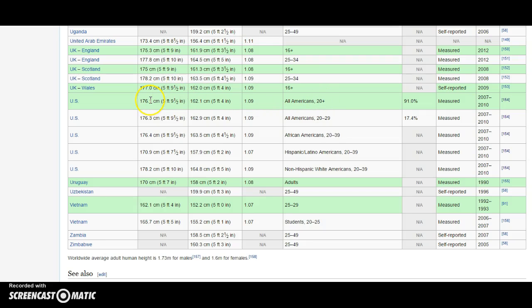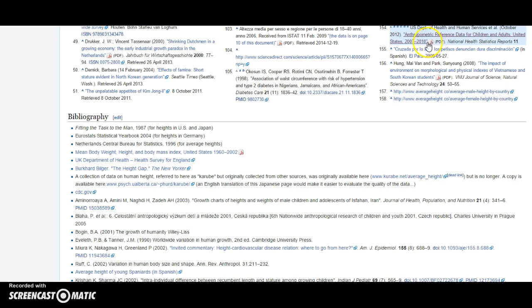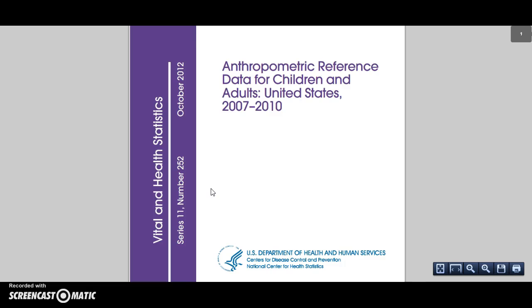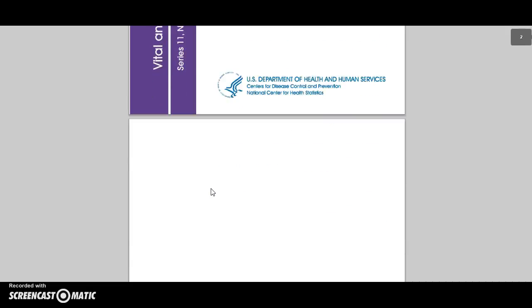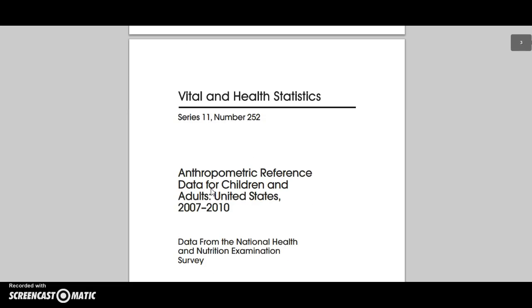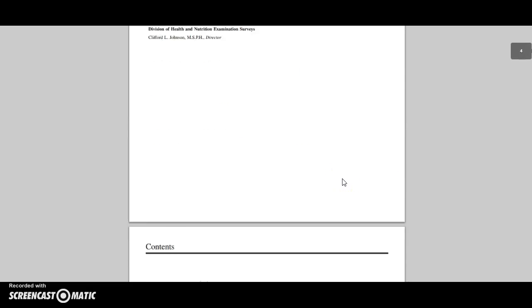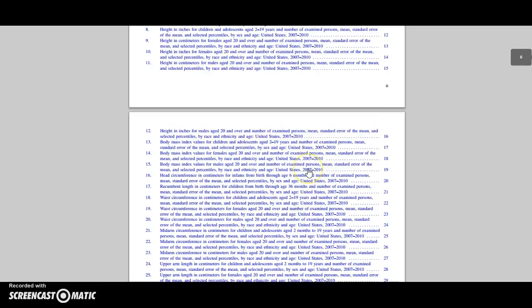But I wonder how they got that. Again, because I don't remember them measuring me. So I'm going to click on this citation, 154, and that's going to take me to a PDF. So what we have here, CDC, looks like we have a survey, and indeed we do. Data from the National Health and Nutrition Examination Survey. So, survey, we have a sample going on here. Let's get a little more of the details about this sample.